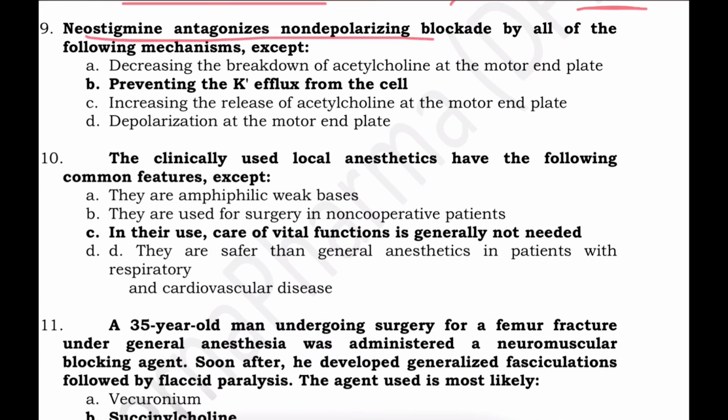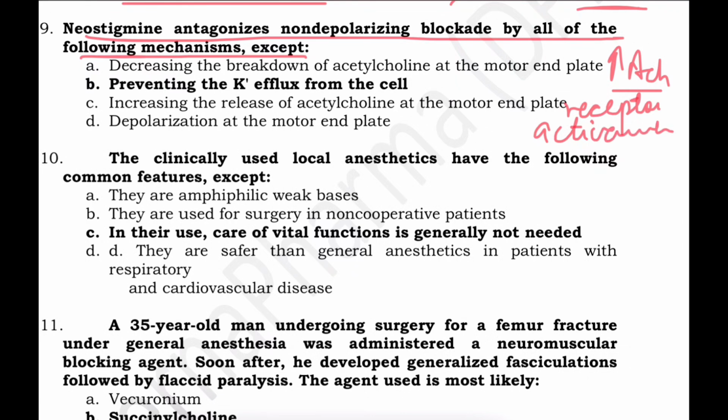Neostigmine antagonizes non-depolarizing blockade by all of the following mechanisms except: neostigmine works by inhibiting acetylcholinesterase. It increases acetylcholine level and facilitates receptor activation to overcome the non-depolarizing blockade. However, it does not prevent the potassium efflux from the cell. This is unrelated. It decreases the breakdown, it increases the acetylcholine; these are all its actions.